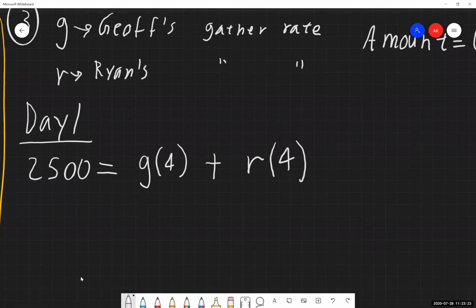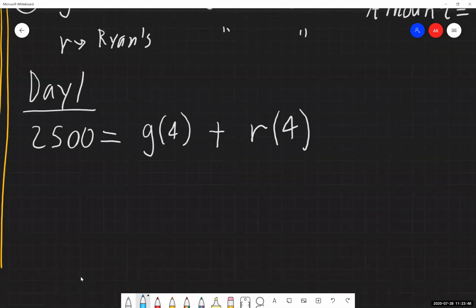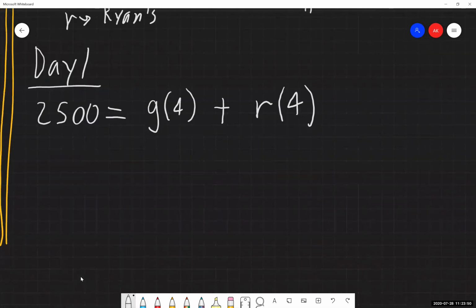Let's reread that sentence and see if it makes sense for ourselves. On the first day, they put in 4 hours of work each and collected a combined 2,500 blocks of stone. So the amount that Jeff gathered plus the amount that Ryan gathered equals the total of 2,500 blocks. So we're good there. Now let's take a look at day 2.